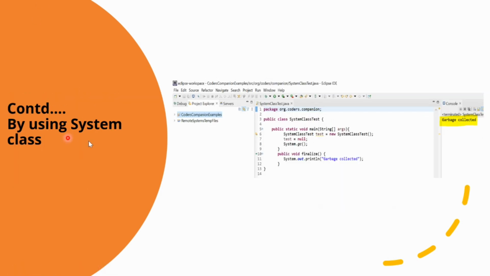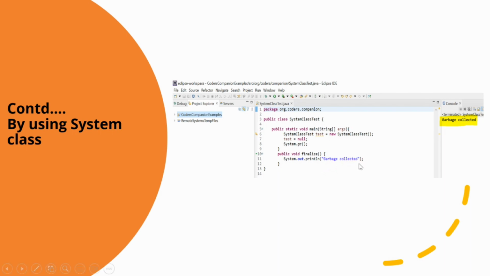The first one is by using the System class. The System class contains a static method gc for requesting the JVM to run the garbage collector. In the example, you can see that I have created a main method and created an object of the class Test, then assigned it a null value and used System.gc. I'm also creating another method, the finalize method, which prints the output "garbage collected".